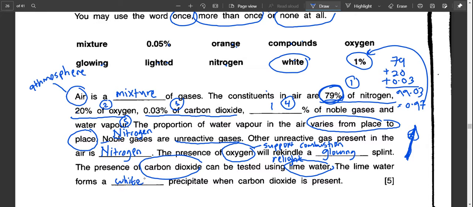So in this case, none of the answers is repeated. Just double check. You have mixture, you have glowing, you have white, you have 1%, and you have 1, 2, 3, 4, and 5. You can double check the rest of the information if you want to, but I don't think it's needed in this instance. Okay, full 5 marks.